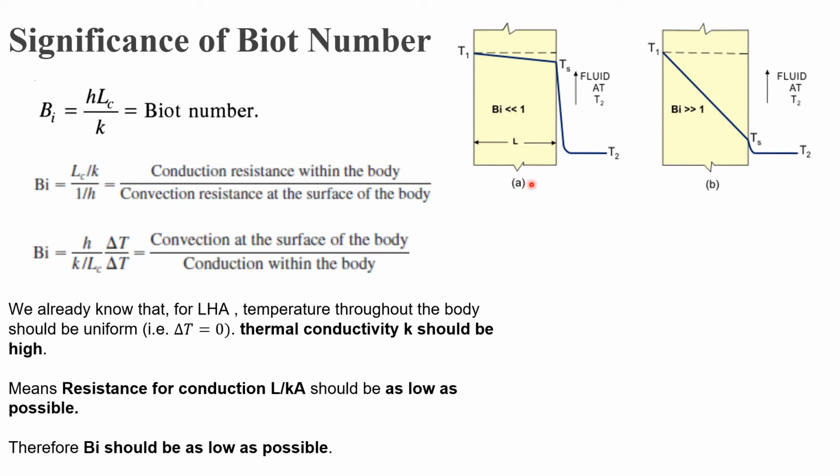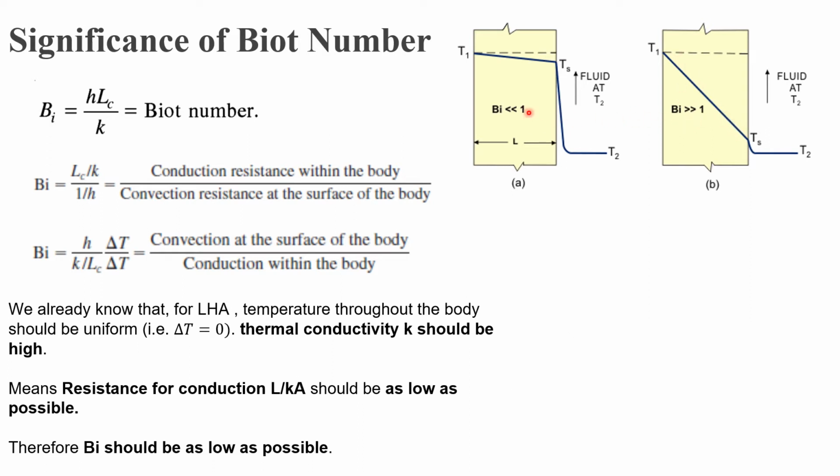In figure A, you can see that when the Biot number is very small, the temperature gradient, the difference between T1 and Ts, is very small. If the Biot number is 0, then delta T will also be 0. You will get the same temperature throughout. If you see in the bigger figure B, when the Biot number is very high, the temperature gradient increases.